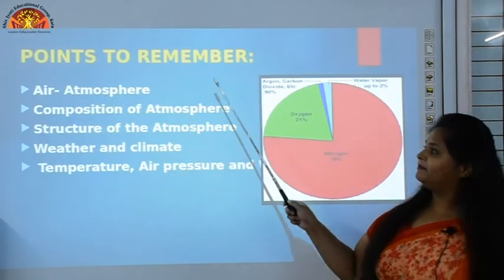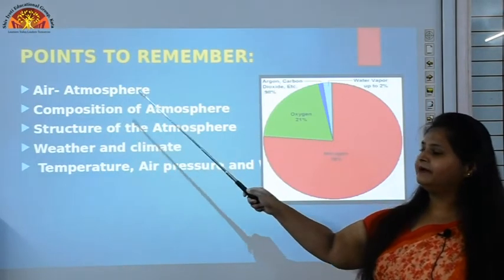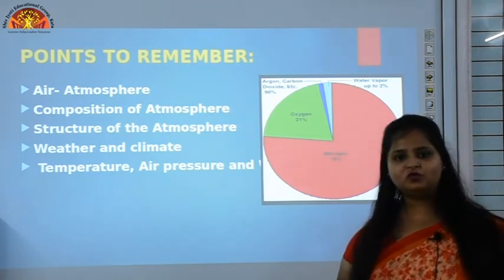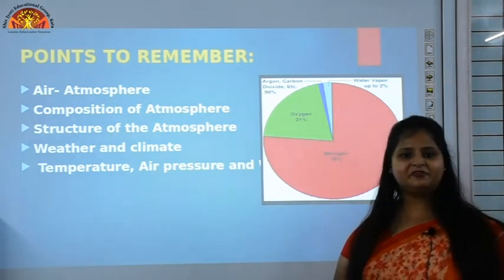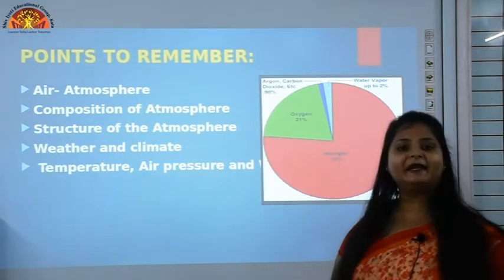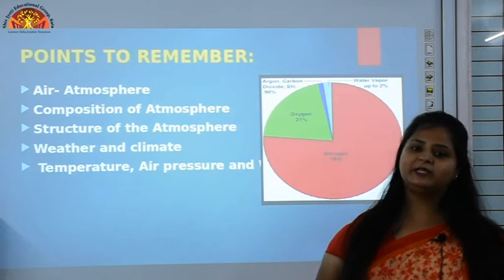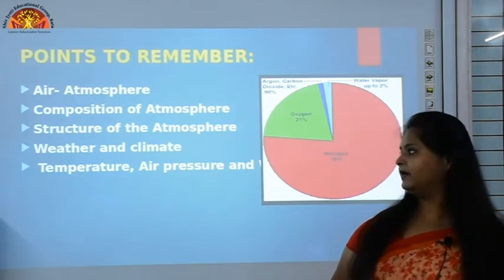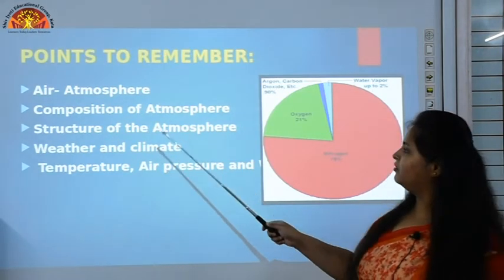Now points to remember. First is air, atmosphere. Now what is atmosphere? You all must have read the answers also. What is atmosphere? Atmosphere is a huge blanket of air which surrounds the planet Earth. Second is composition of atmosphere.